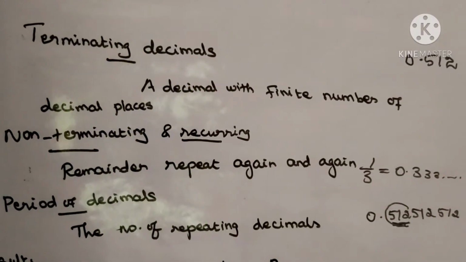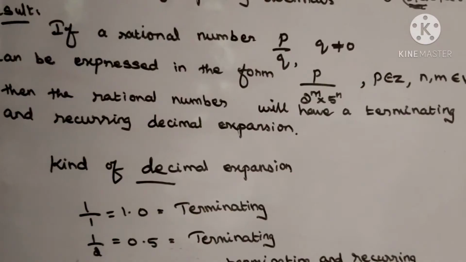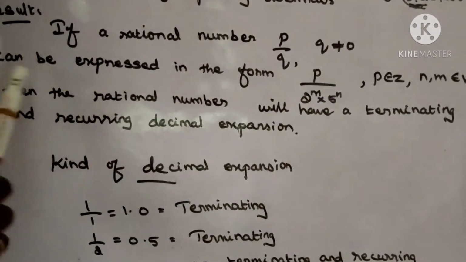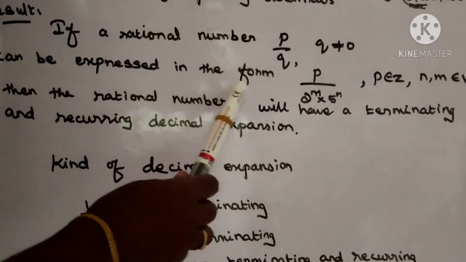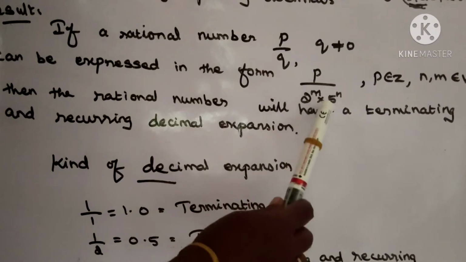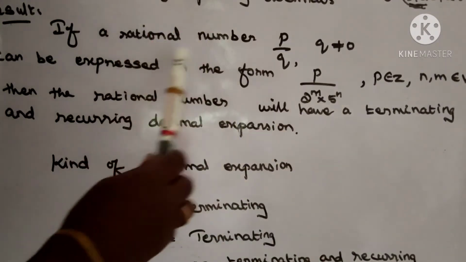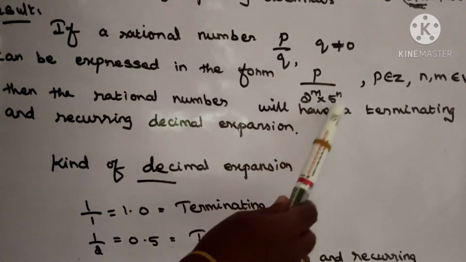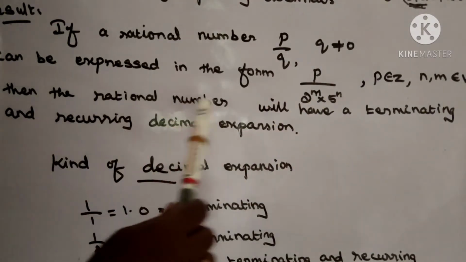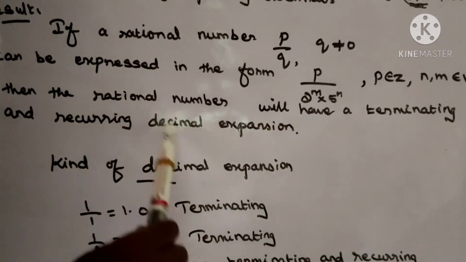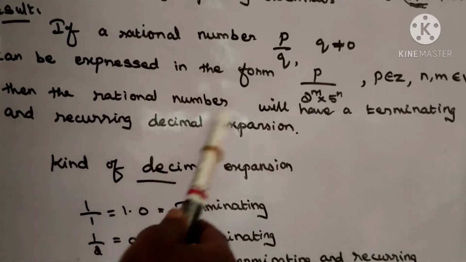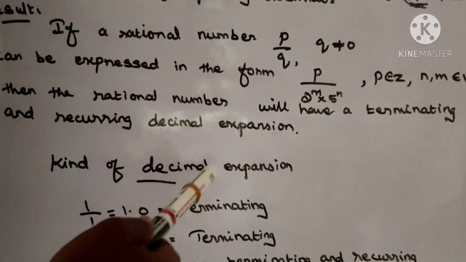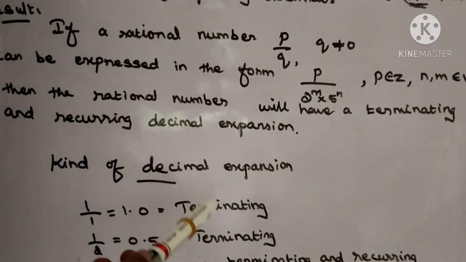Then listen to some research. Listen. If a rational number p by q, q not equal to 0, can be expressed in the form p by 2 power m into 5 power n, then the rational number will have a terminating decimal expansion. You cannot find out the division. Using this result, the number is terminating or recurring decimal. Easily you find out. Okay.